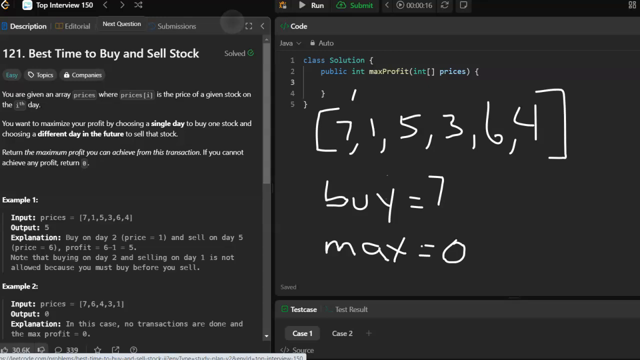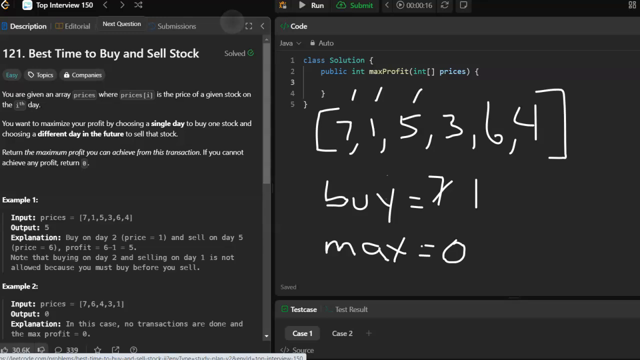All right, now the real work starts. We're going to iterate through the rest of the array. And as we iterate through the rest of the array, we're going to check and see if that price is better than the current buy price, meaning lower. And in this case, it is. So let's get rid of the 7. Buy is now 1.